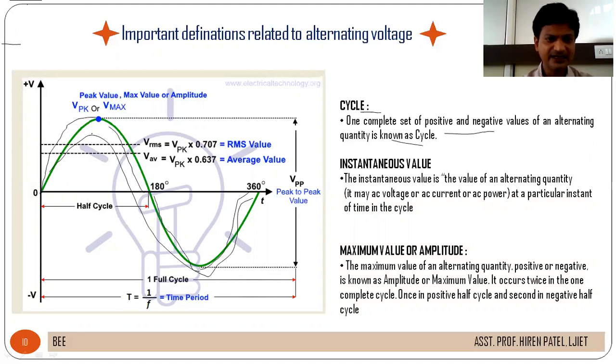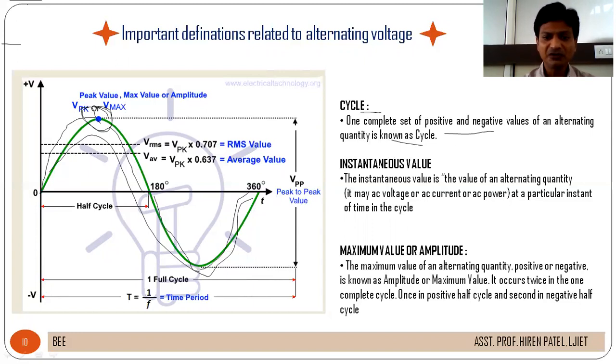If we consider this value as positive maximum, then it is also known as the peak value or maximum value, or also amplitude, which we will discuss in the next slide. So this is the positive half cycle and this one is the negative half cycle.